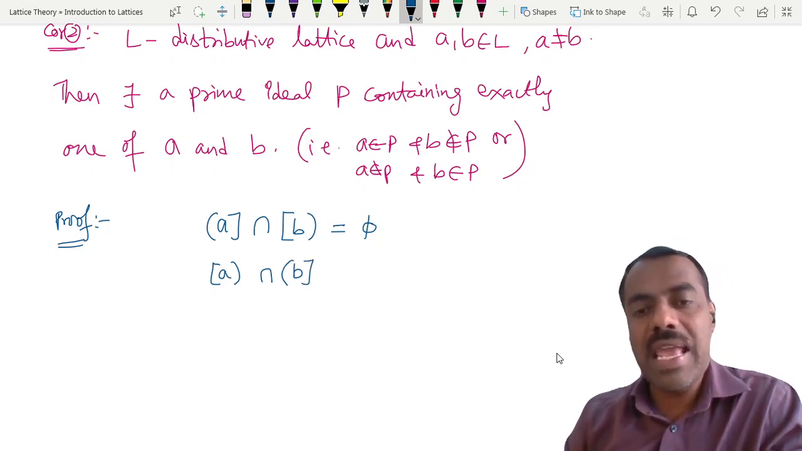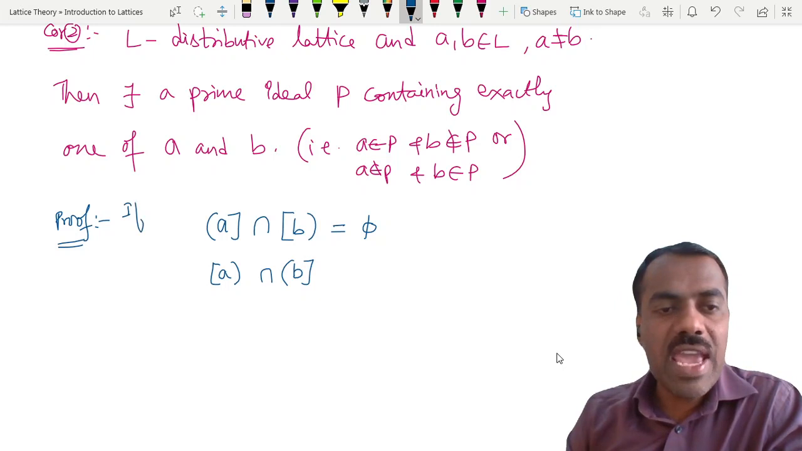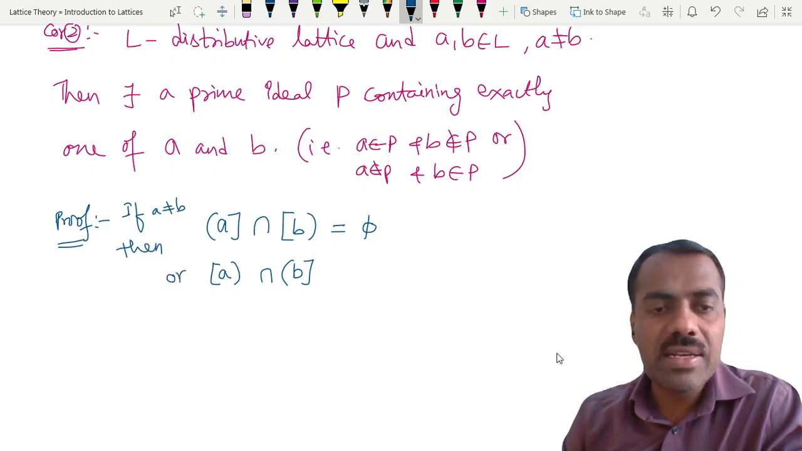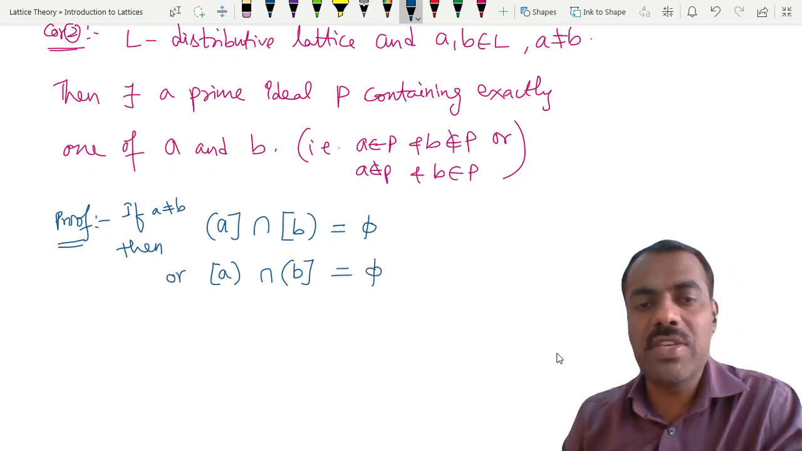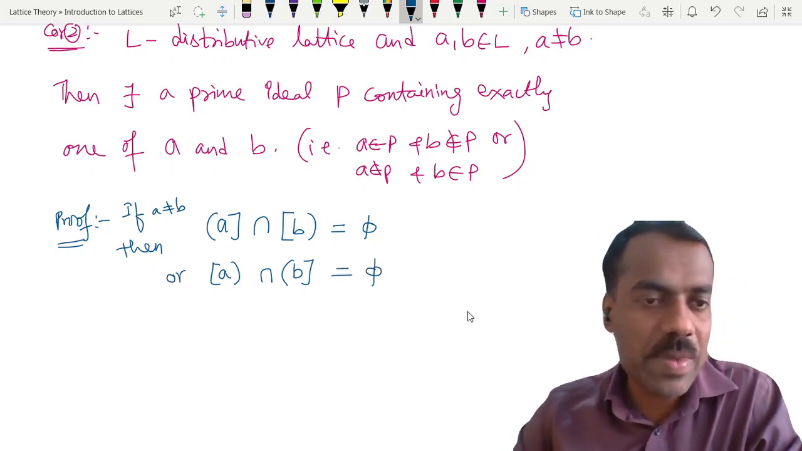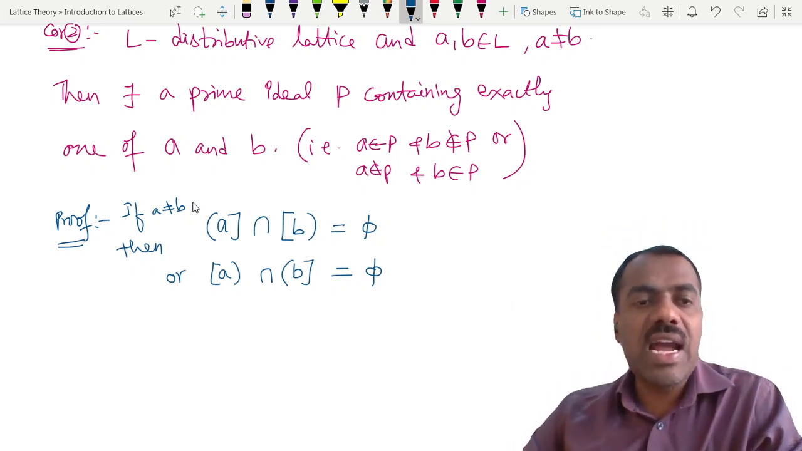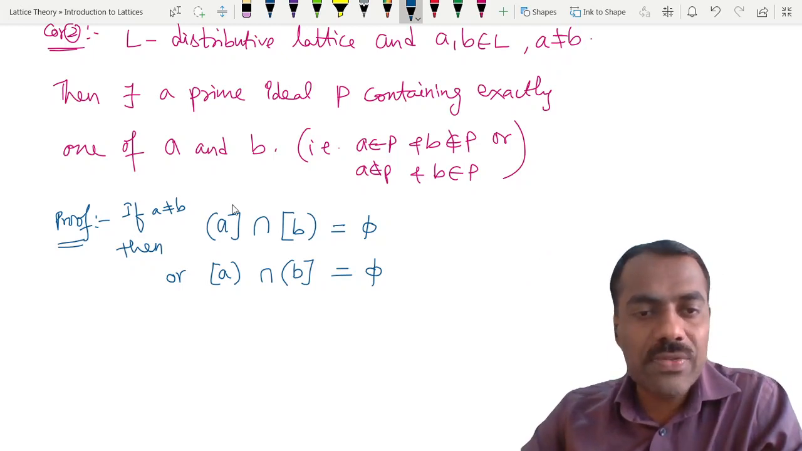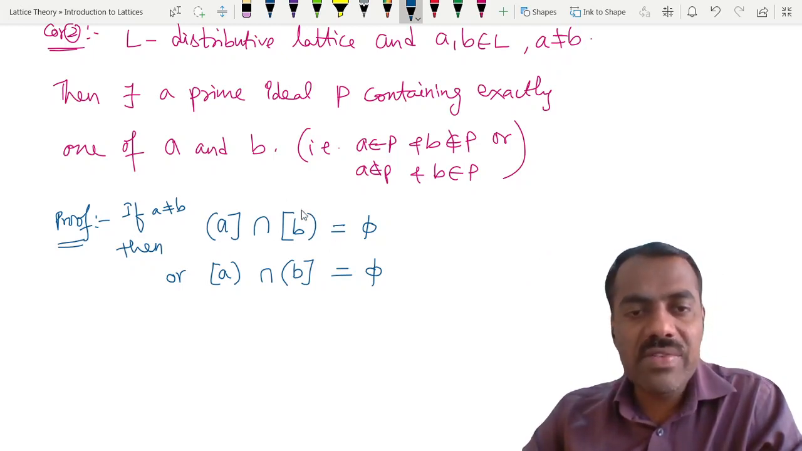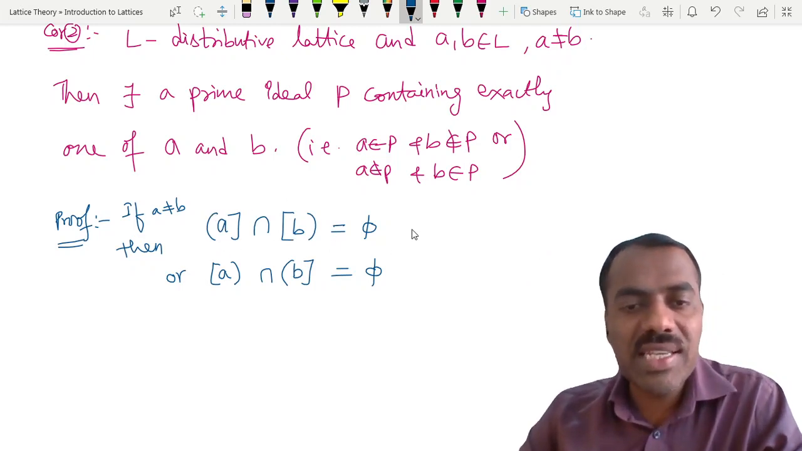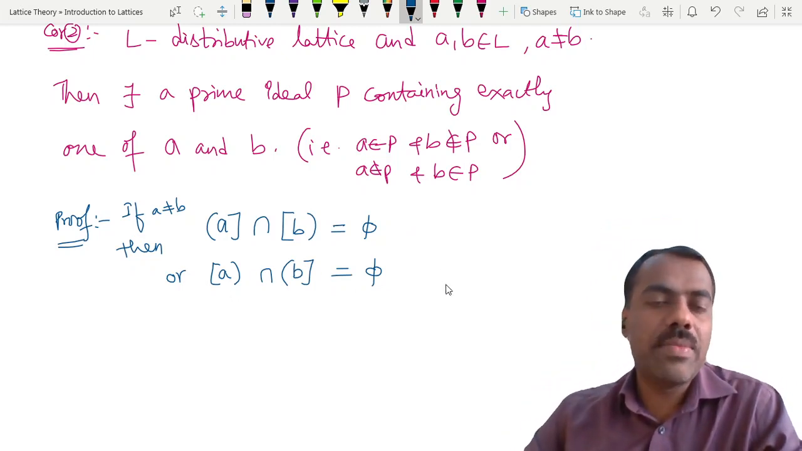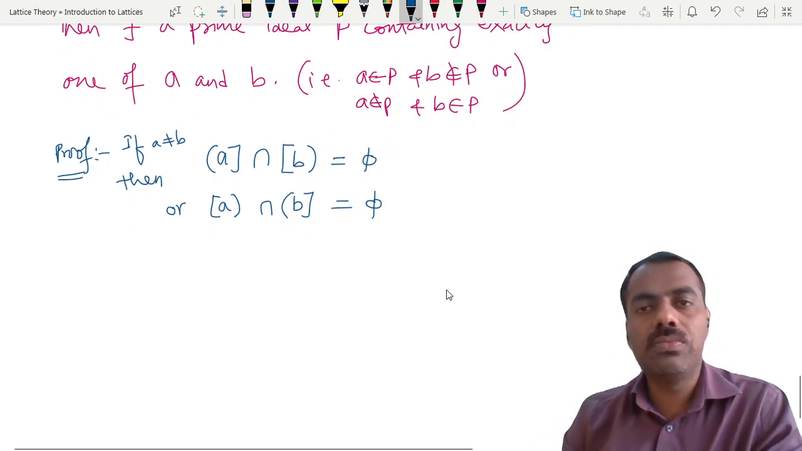So what we can claim is that if A is not equal to B, then either this is empty or this is empty. This much we can guarantee. Let me repeat. If A is not equal to B, which is given to us, then you take one as the ideal and the other as the dual ideal. Either their intersection should be empty or the other intersection should be empty. Why is this true?